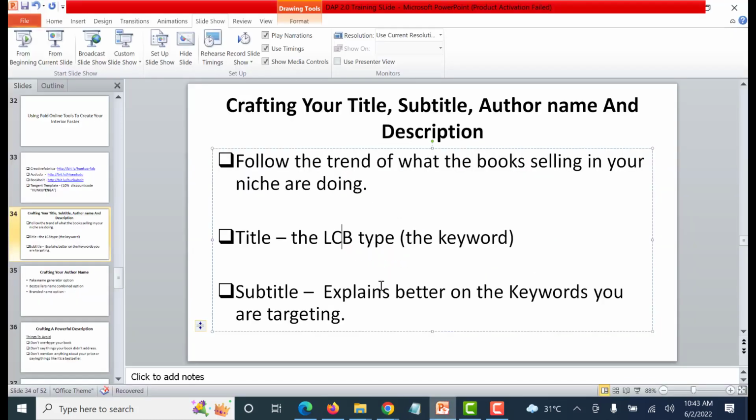title. Now if you follow the trend, you know exactly what to do. Then your title is basically the keyword you're trying to target. Simple, okay? Then the subtitle explains better on the keywords you are targeting.